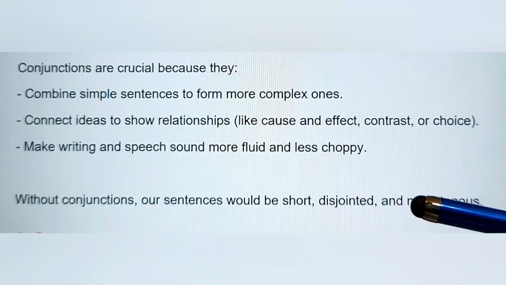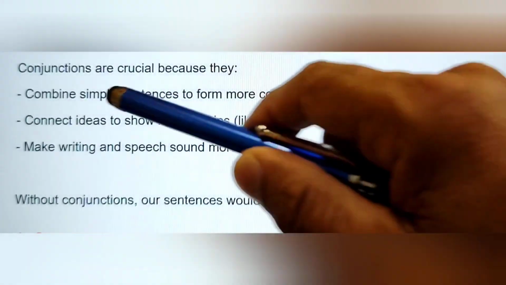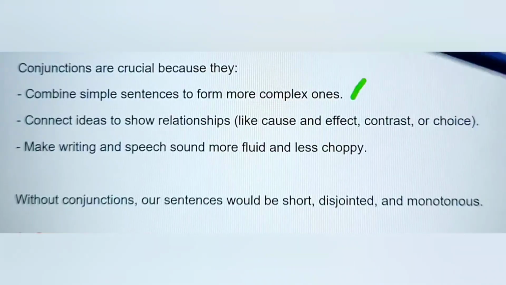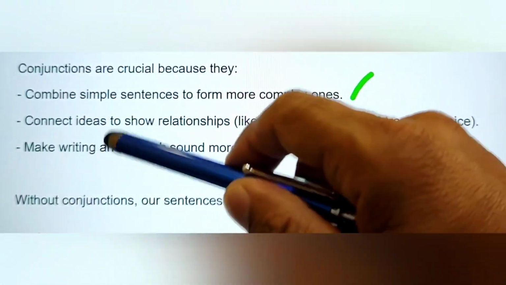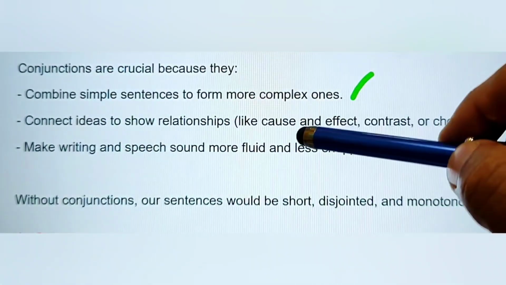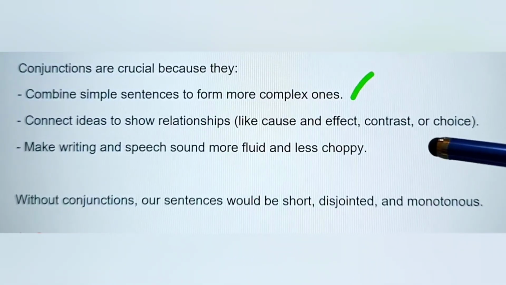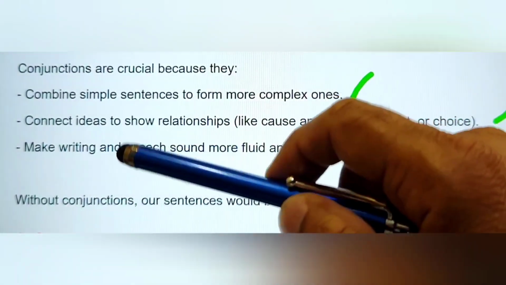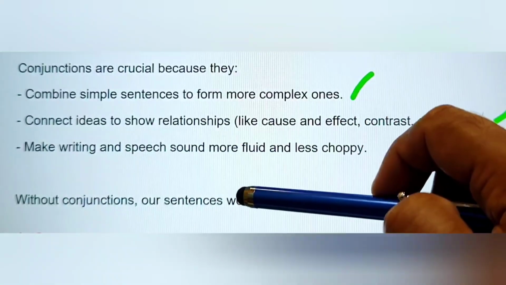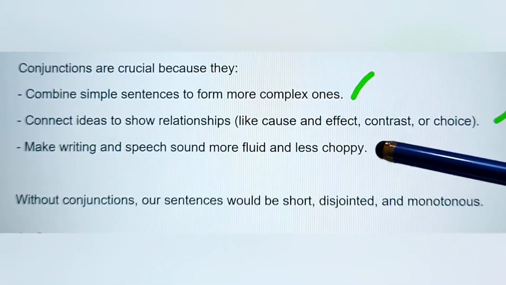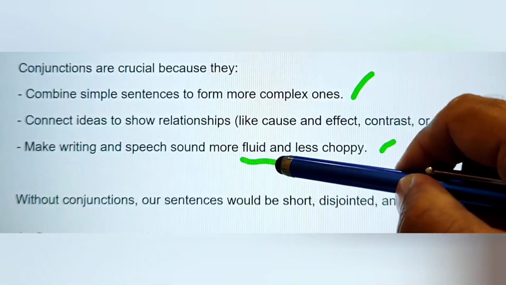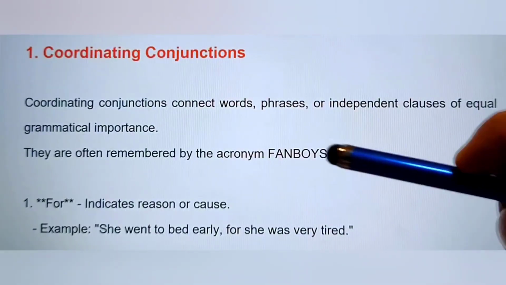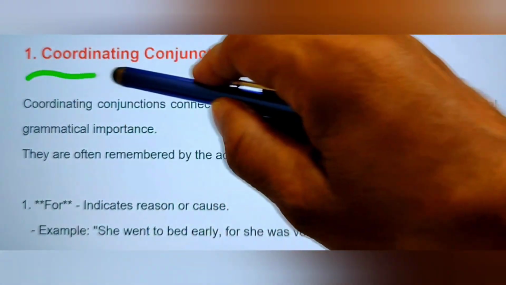Conjunctions are crucial because they combine simple sentences to form more complex ones, connect ideas to show relationships like cause and effect, contrast or choice, and make writing and speech sound more fluid and less choppy, more fluent and less choppy. Let's describe about types of conjunction.